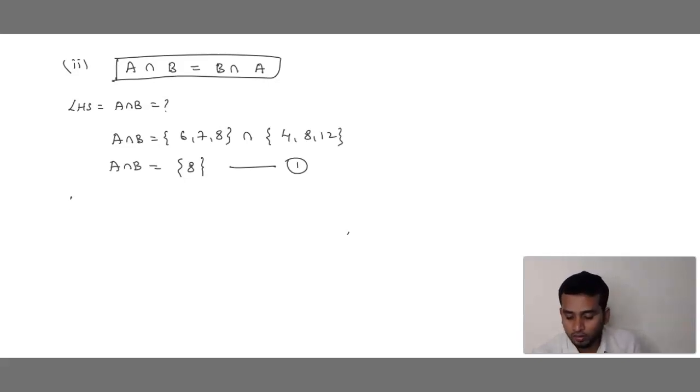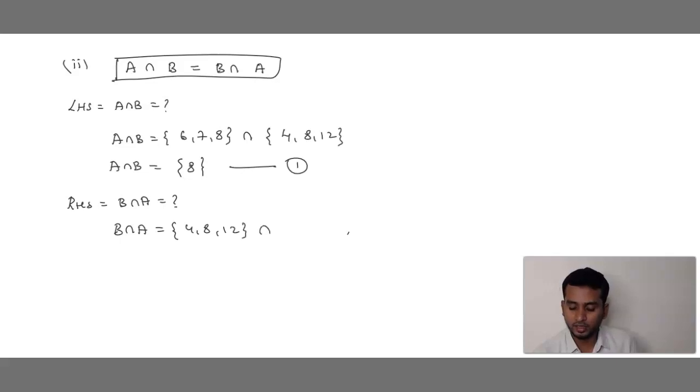Now we solve RHS. What is RHS? B intersection A. We don't know the answer for this, so we can do it like this. B intersection A is equal to, what is set B? 4, 8, 12. Correct? Intersection.